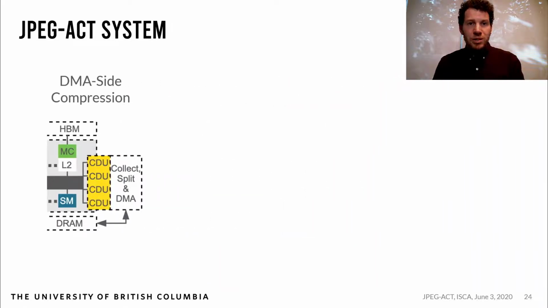We use multiple CDUs to allow for multiple mem copies to be processed at once. This avoids issues with saturating the bandwidth of a single cache partition or crossbar link. The collector and splitter units join and split the streams from the multiple CDUs for the single memory stream. Once again, see our paper for more details.